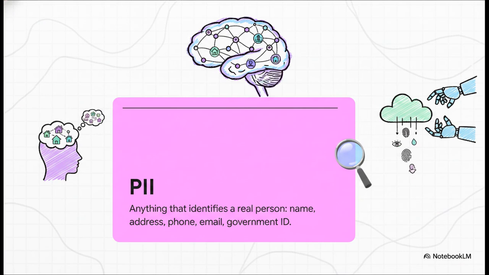Okay, the crucial starting point here is PII, or personally identifiable information. Think names, addresses, or even your very specific behavioral patterns. Why does this matter to us? Well, because if a massive model memorizes your PII during its training phase, there's a risk it could accidentally regurgitate your private details to a total stranger asking a prompt halfway across the world. No way we want that, right?